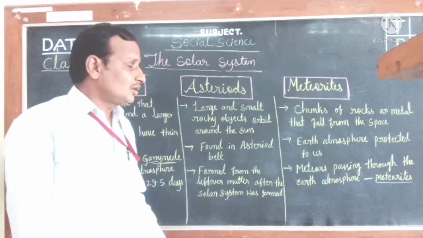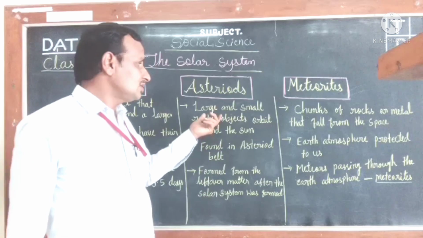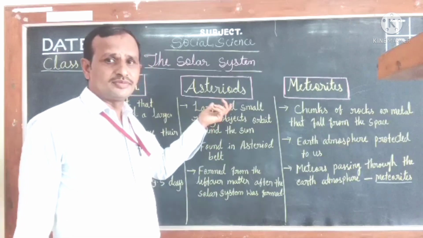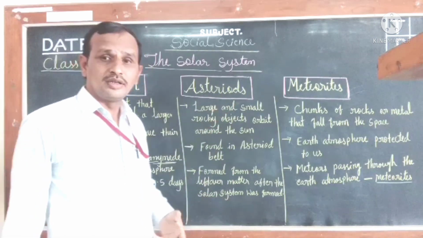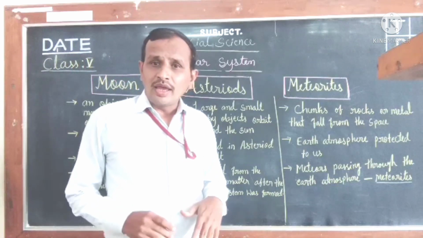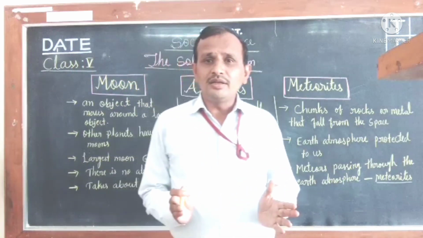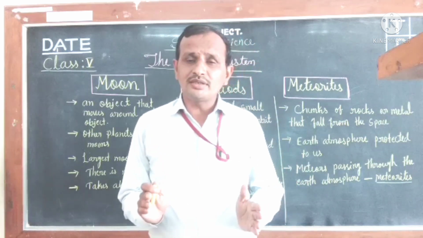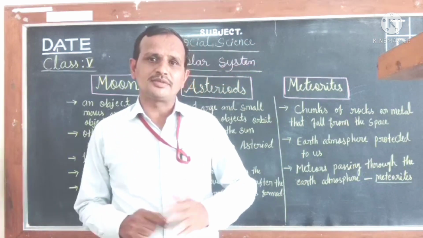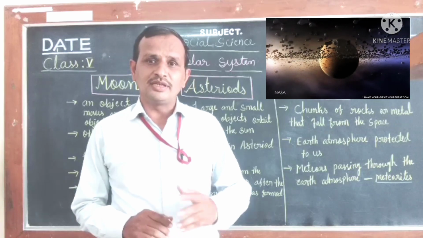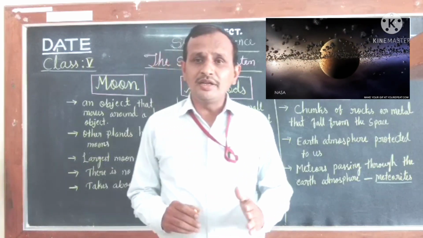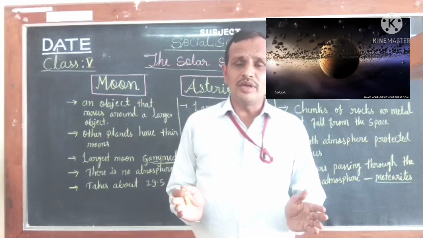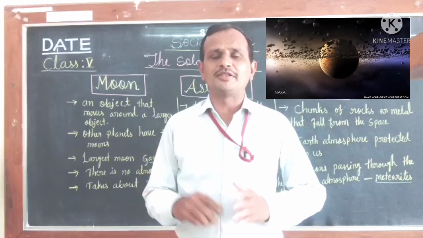Now let us understand the second topic of today's class, that is asteroids. Asteroids, children. Children, have you ever wondered whether large and big rocks also exist in space? Yes, children. Big and small rocks also exist in space.